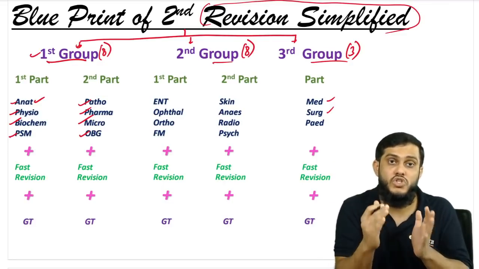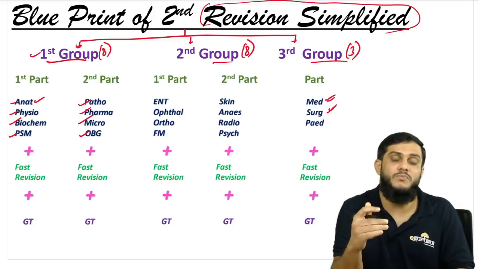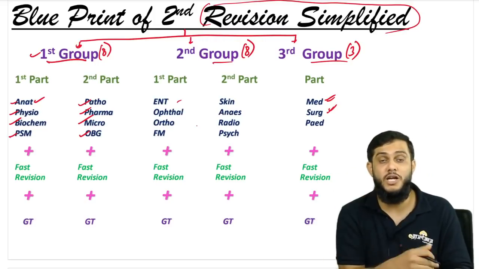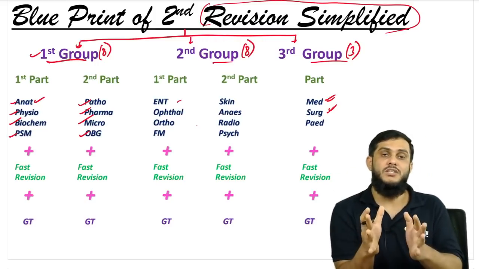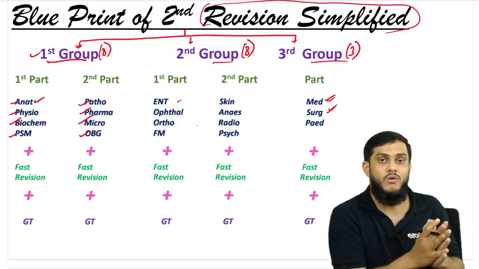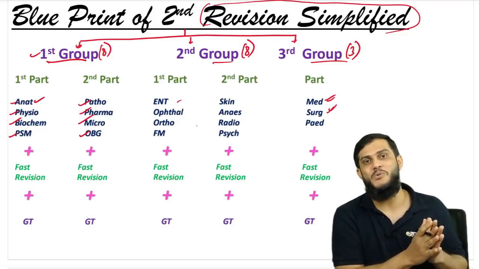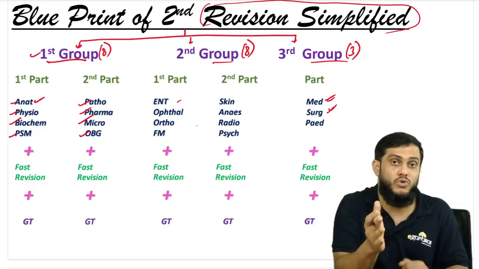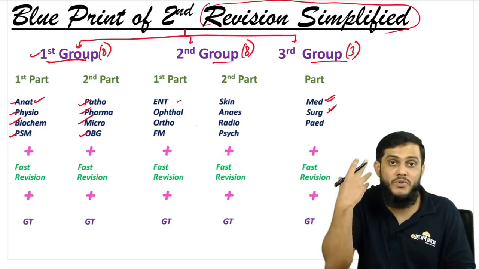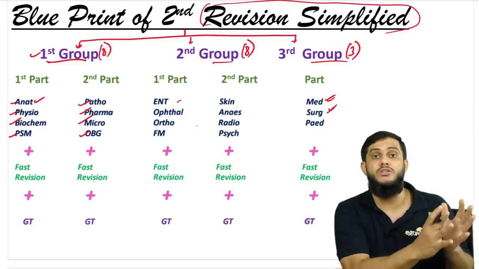So the time which you give just to read 2 subjects, medicine and surgery, you can revise the 8 subjects which are there in the second group, right? Finishing medicine and surgery, 2 subjects, and in the same time finishing 8 subjects. What is important? Finishing 8 subjects is important. You can solve more and more number of questions, because more and more questions come from 8 subjects, and you will develop that positive boost that I have finished 8 subjects.